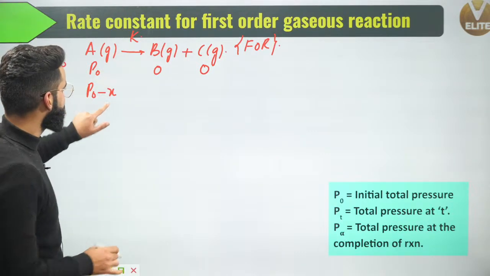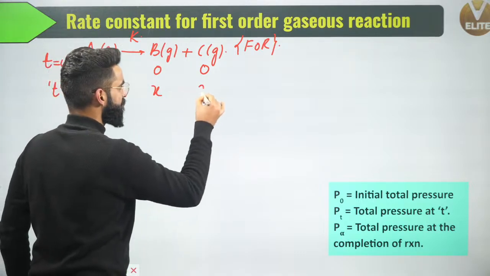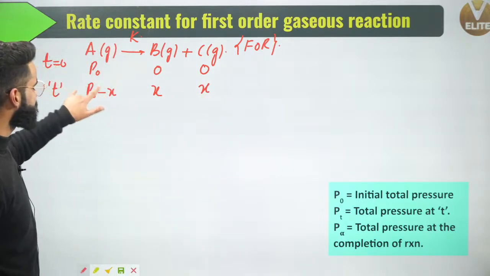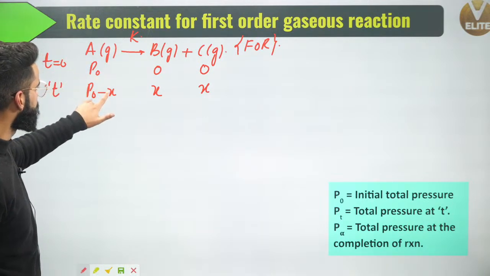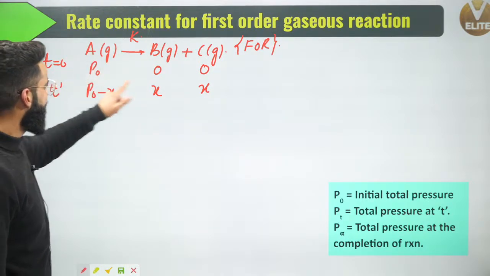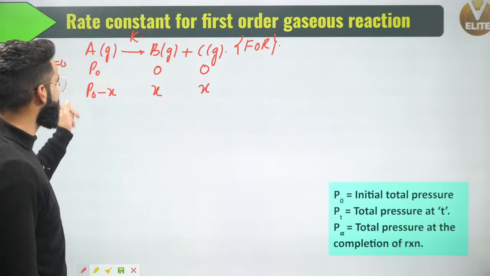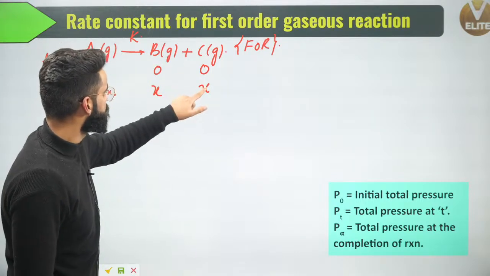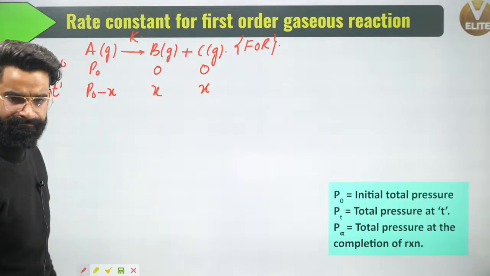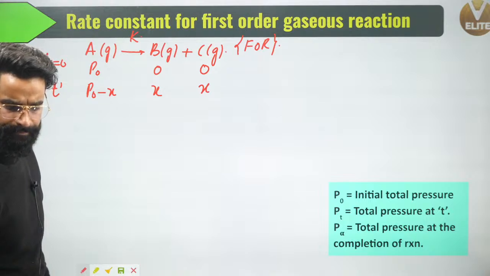So it is going to be P naught minus X, this is going to be X, and this is going to be X. P naught minus X is the pressure due to A at time t. X is the pressure due to B at time t. This X is the pressure due to C at time t. Yes, correct. Now people, see.